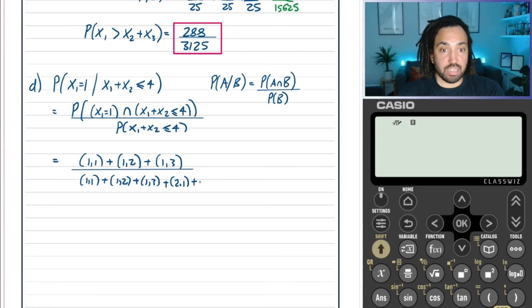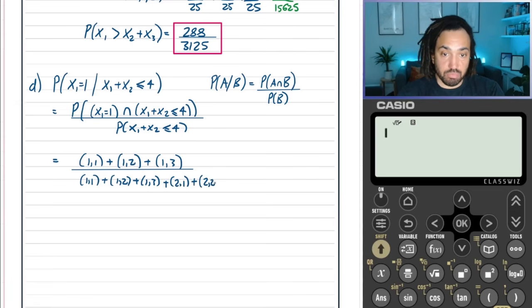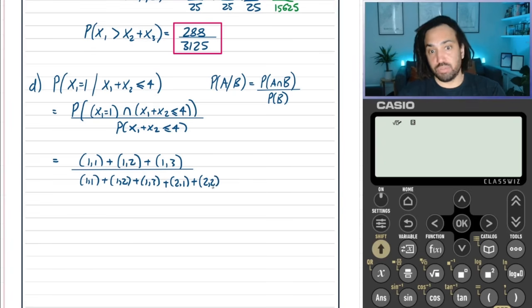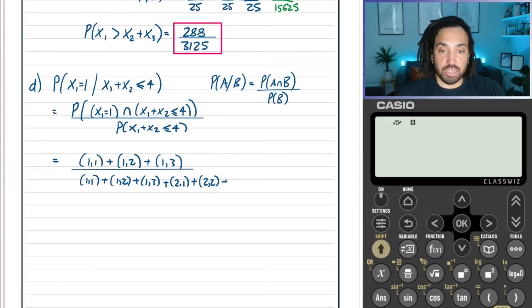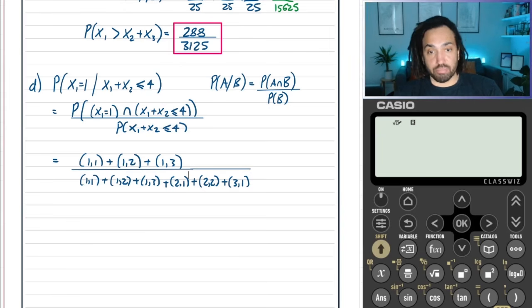And then we can have 2, 2, which is good. We can't have 2, 3, of course, because that's 5. And so we have 3 in the first slot, and then only 1 would work there. So those are all the possibilities that will give us x1 plus x2 is less than or equal to 4.